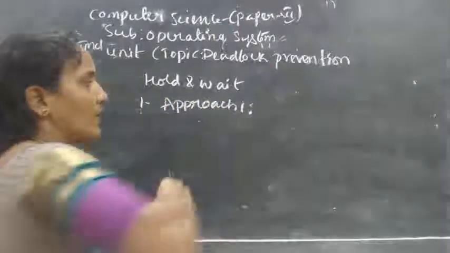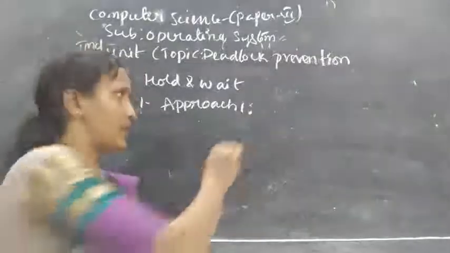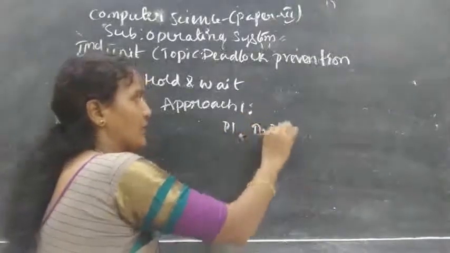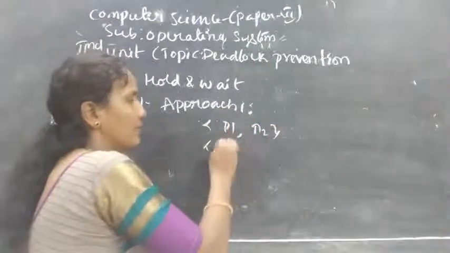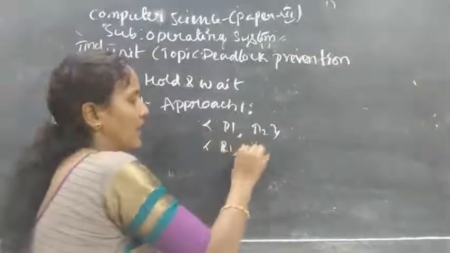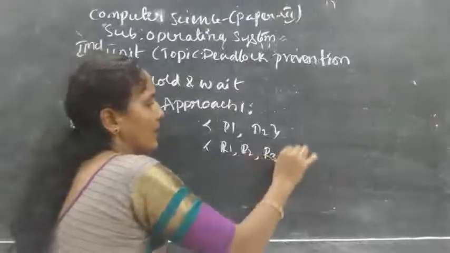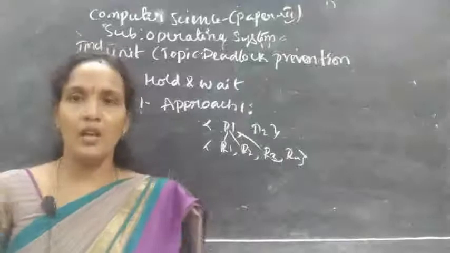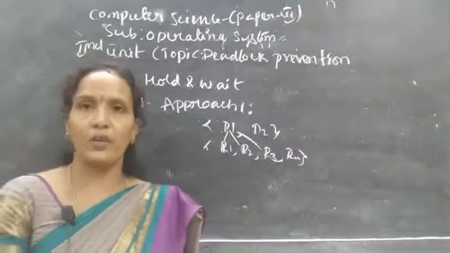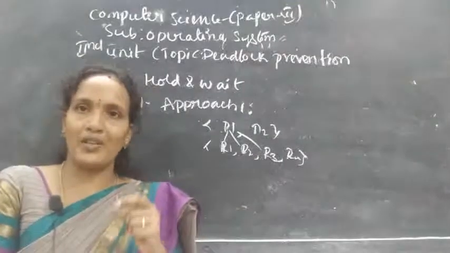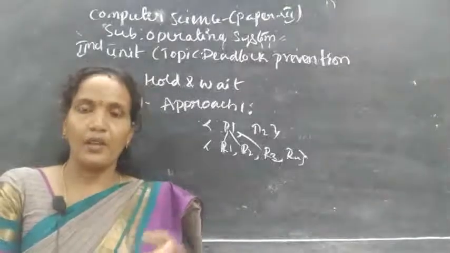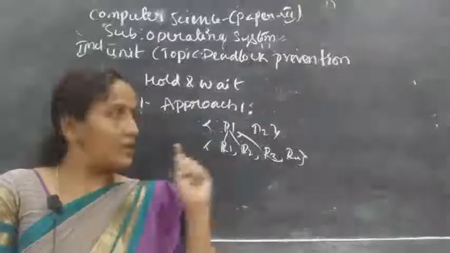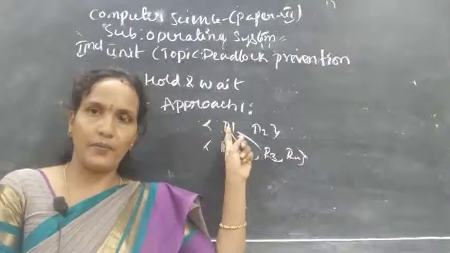Approach 1. See here, two processes, P1 and P2, are there, and we have resources R1, R2, R3 and R4. Here P1 needs these 3. In the first approach, whenever a process starts its execution, all the resources it needs are allocated to that process.